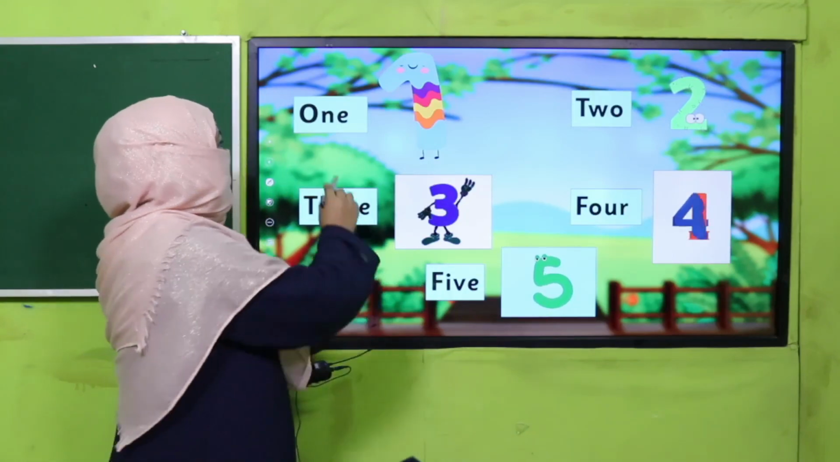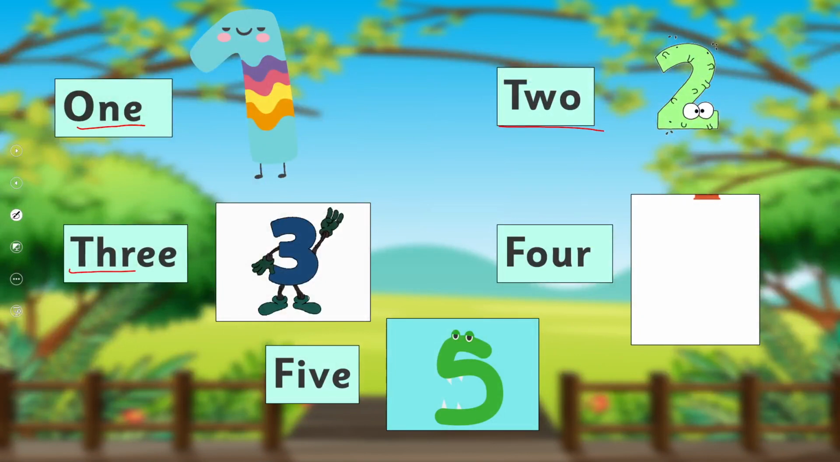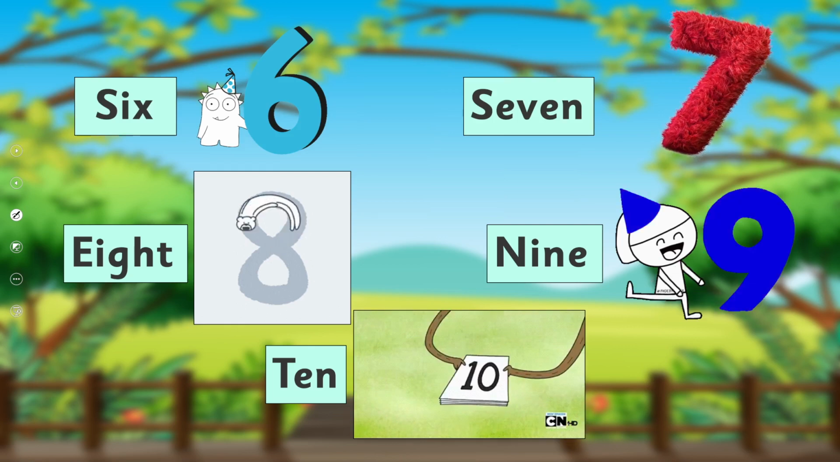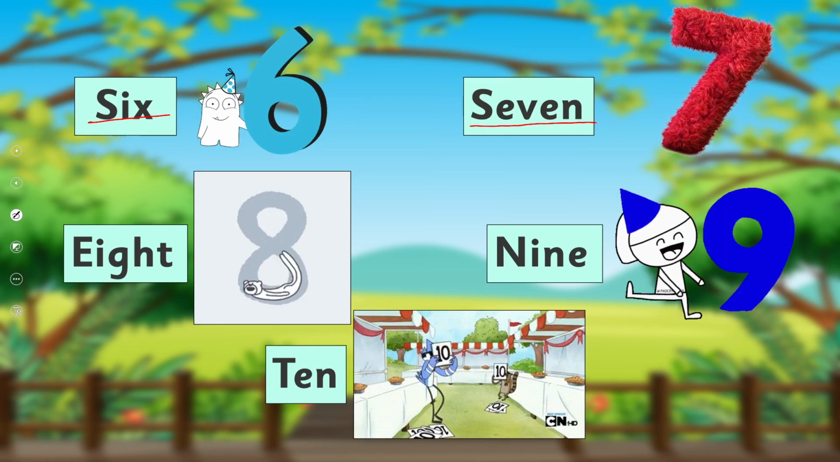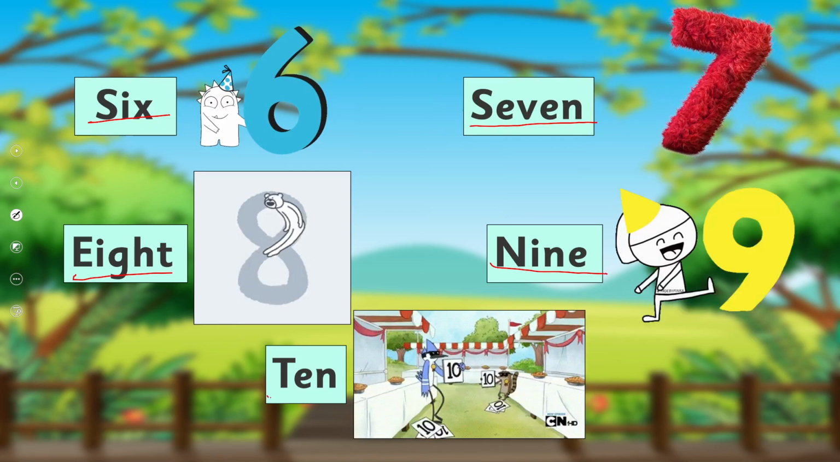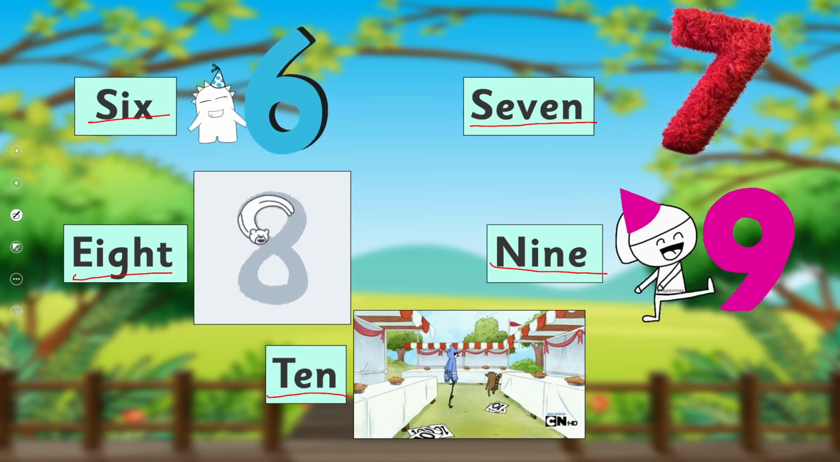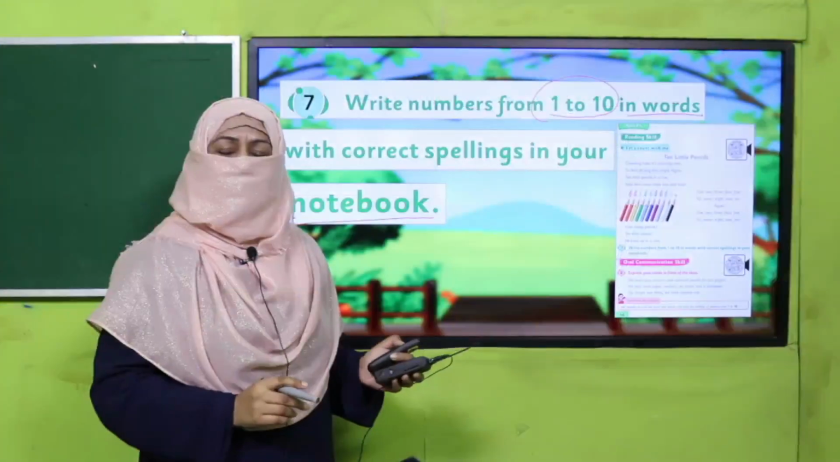Once again, let's revise. ONE 1, TWO 2, THREE 3, FOUR 4, FIVE 5, SIX 6, SEVEN 7, EIGHT 8, NINE 9, and TEN 10. So in this way, you will write numbers from 1 to 10 in words in your notebook. So pause the video, complete this task in your notebook and then come back.